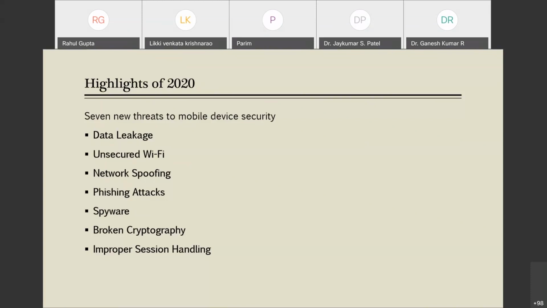So next is spyware. Spyware was already discussed, so I don't think it needs to be discussed again. Now, broken cryptography. So what is broken cryptography? It can happen when an app developer uses a weak encryption algorithm or fails to properly implement strong encryption.